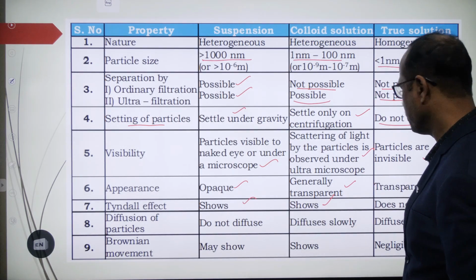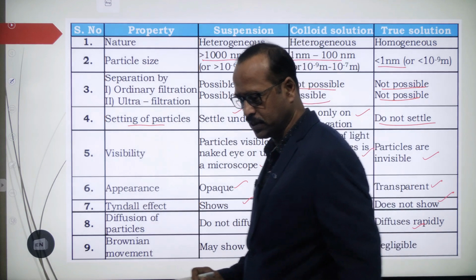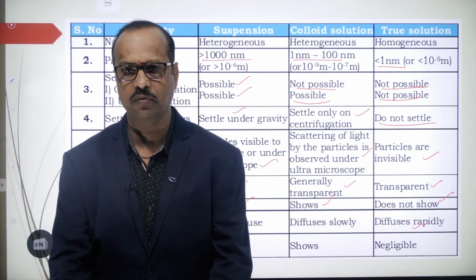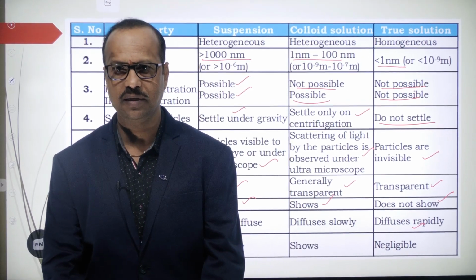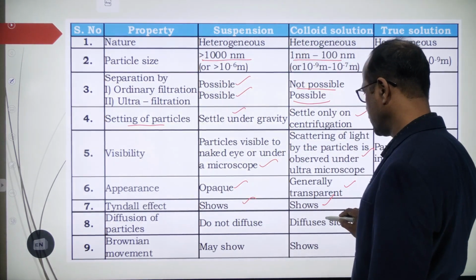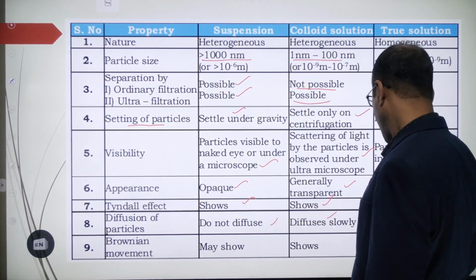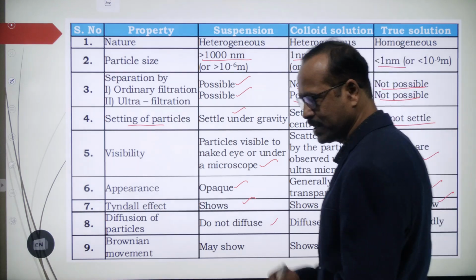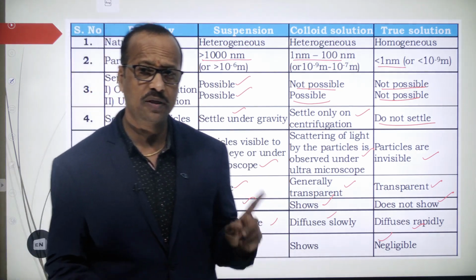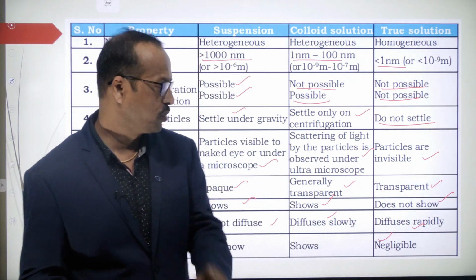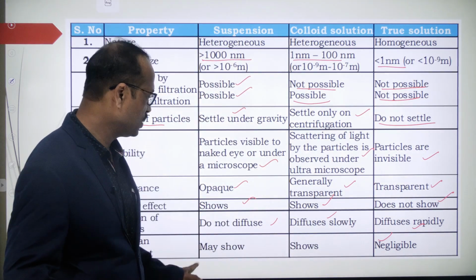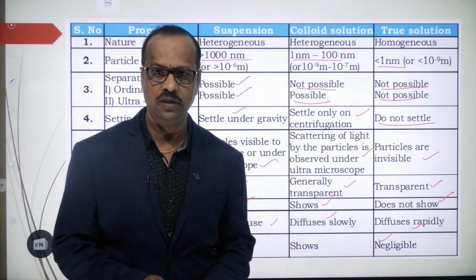Diffusion means mixing. For example, take water, put in some salt and shake a little, and it easily dissolves. So here the diffusion of particles takes place easily. In the others it diffuses slowly. And Brownian motion: the zigzag motion of the particles in the solution is called Brownian motion. It was first observed by the scientist Brown, so that's why it's called Brownian motion. We cannot see it in true solutions, but it shows in the heterogeneous solutions.